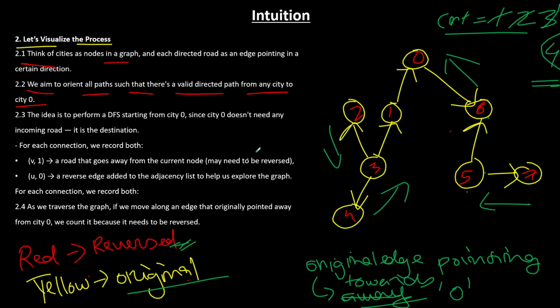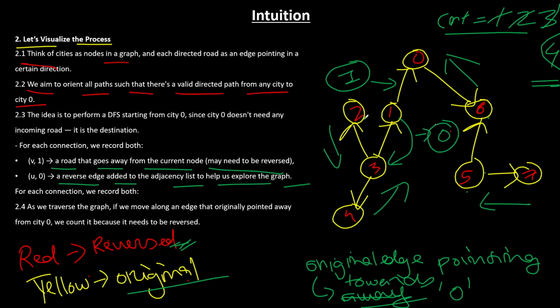But in code, you cannot write red and blue, right? So what will you do? A road that goes away from the current node, the original edge, may need to be reversed, right? A reverse edge added to the adjacency list helps us to explore the graph, right? So if the original edge is there, you weight it as 1, and the reversed edge which you will add, you will mark it as 0. Okay. So this way we could identify which particular edge we are trying to use. I hope you understood this intuition and the visualization process.